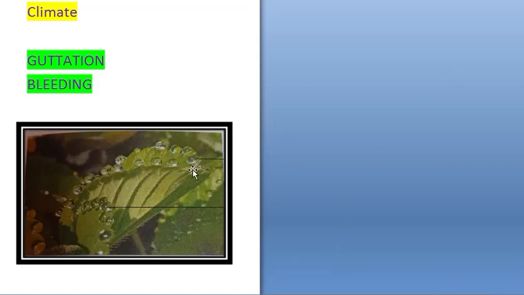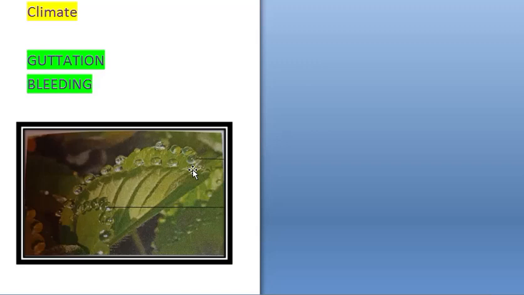Another term is bleeding. You must have seen that whenever you cut any part of a plant, be it stem or leaf, some sap starts escaping out from the cut surface. This is called bleeding. Alright, so guttation and bleeding are two different processes. Guttation does not take place from injured parts, but bleeding occurs from an injured part.